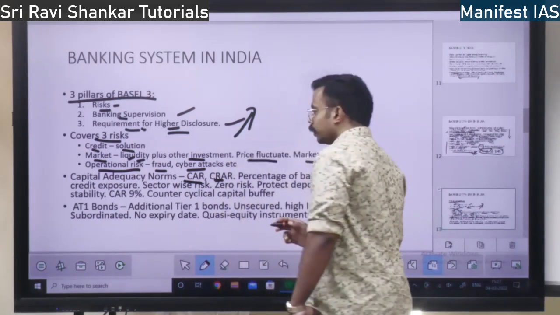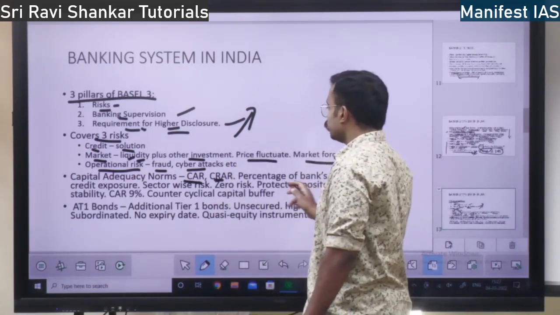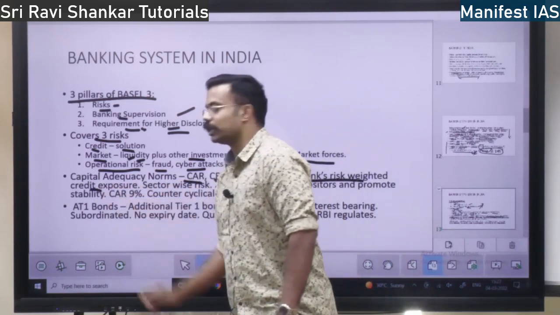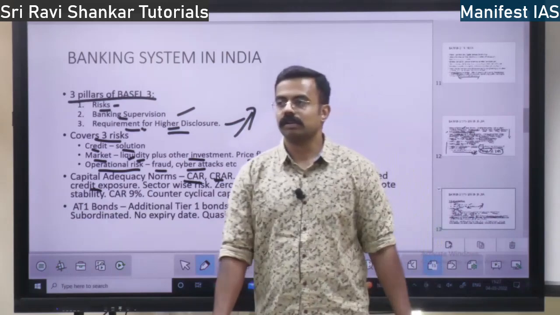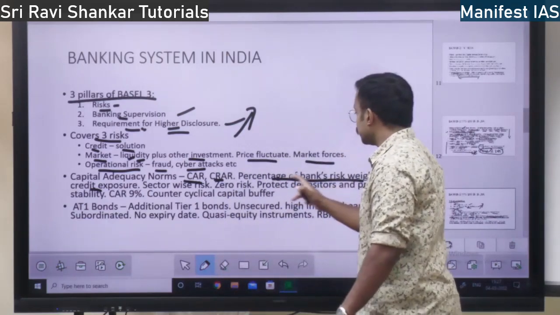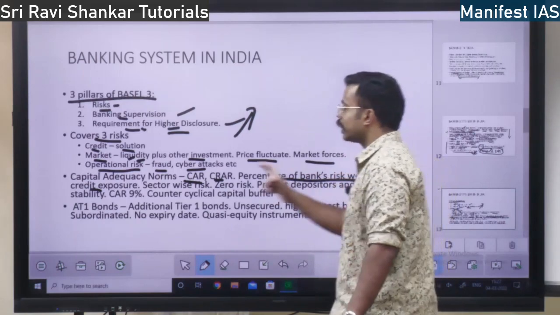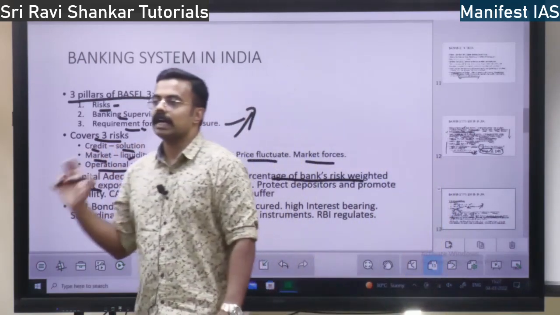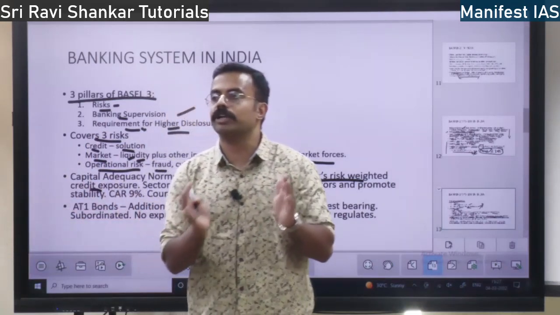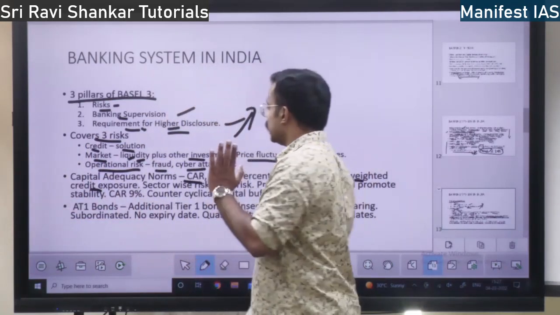Next, percentage. CRAR means percentage of bank's risk weighted credit exposure. I told you. Credit exposure means risk, percentage of bank's risk weighted credit exposure. Credit exposure means on certain assets, bank's own assets, we are going to keep aside some money, that is CRAR.